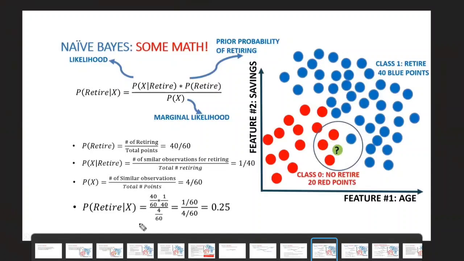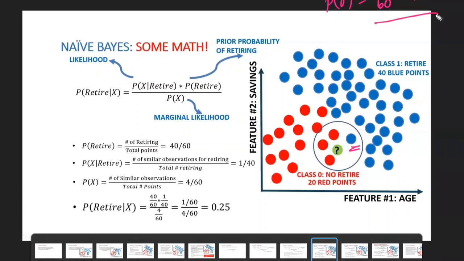See here, the probability of getting retire is equal to the prior probability. What is the prior probability? With respect to how many retire points are there? 40, so 40 by 60. This is the prior probability. Into this, you take the data points in your circle. How many data points are there? Only one data point is there, and that one data point is the blue data point.